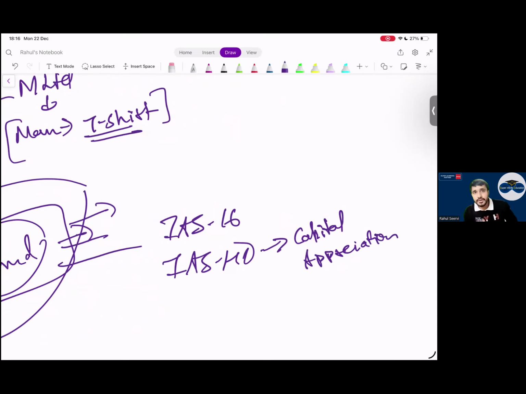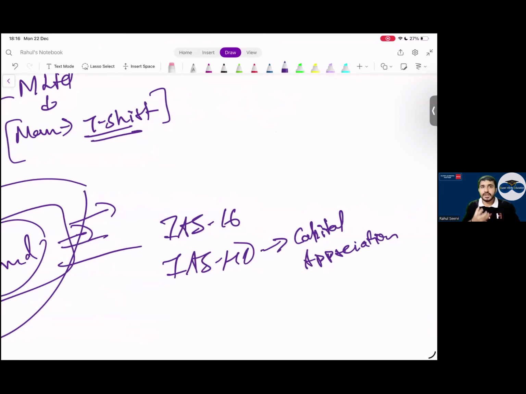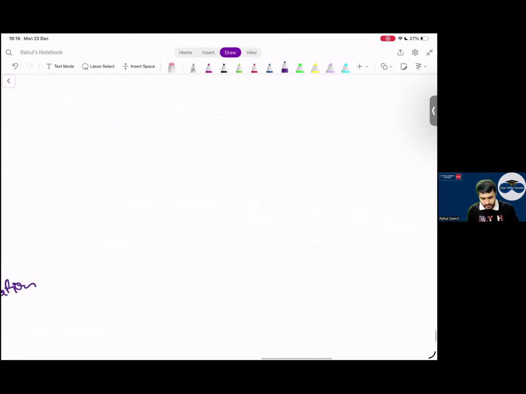So what does the definition of IAS 40 say? The definition of IAS 40 says one simple thing, that if you purchase a land, if you purchase a building or a property or XYZ and you're giving this on rent and it's not your business, it's investment property, you have to follow IAS 40, not IAS 16. Yes, sir.